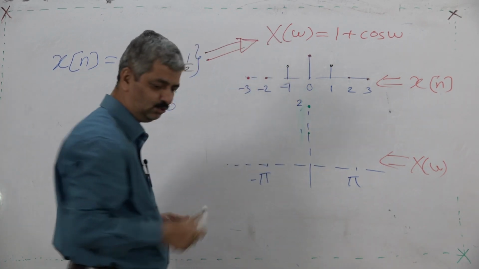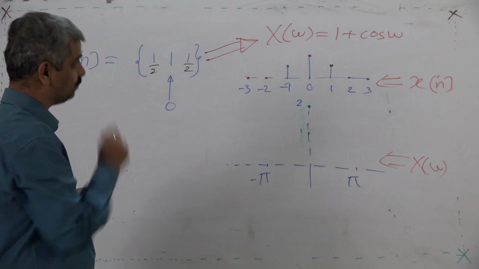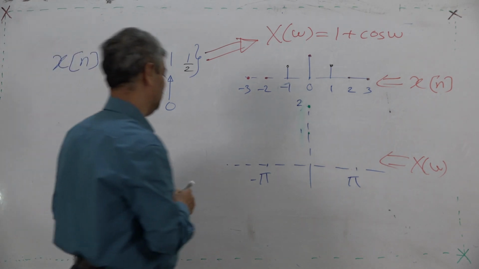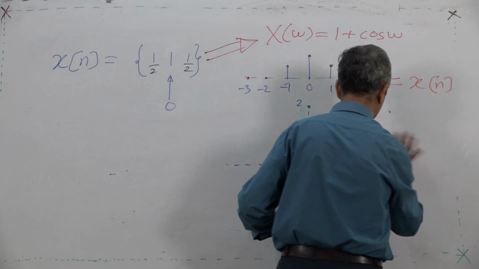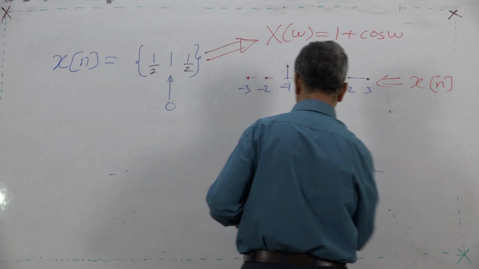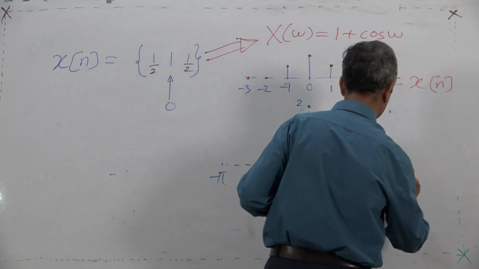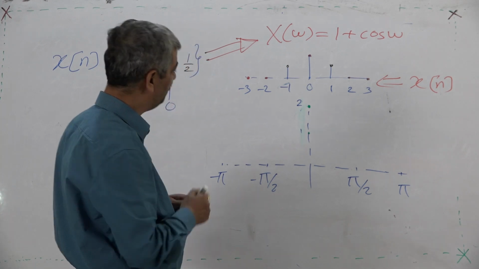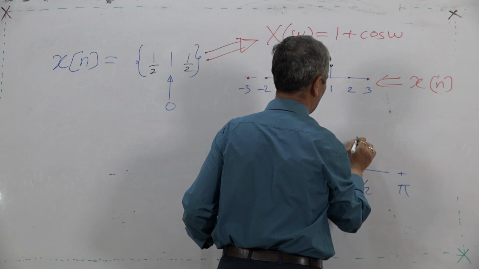Cos omega is 0 when omega is pi by 2, so at omega equal to pi by 2, X of omega will be 1.